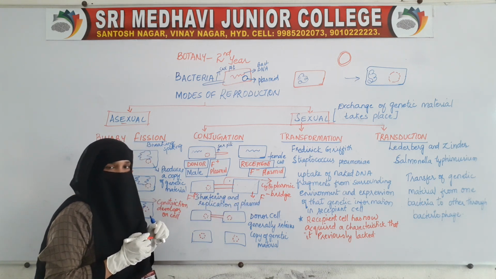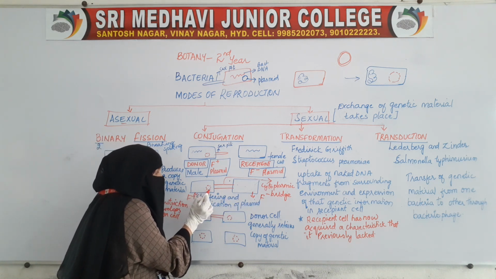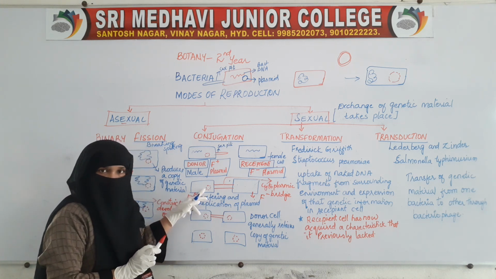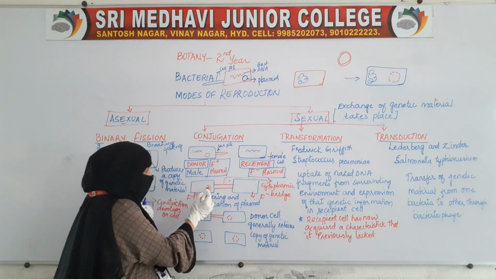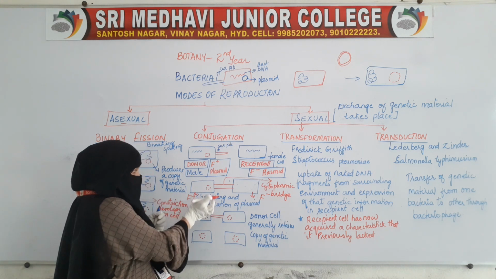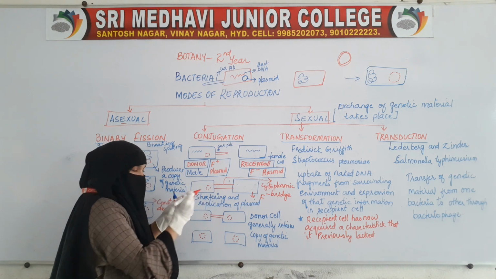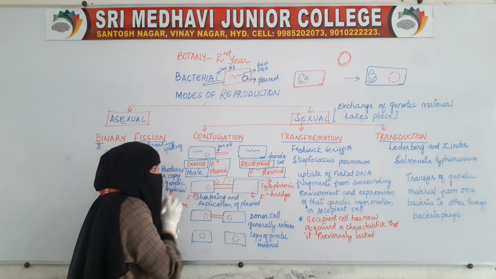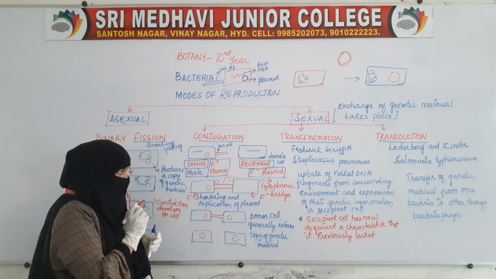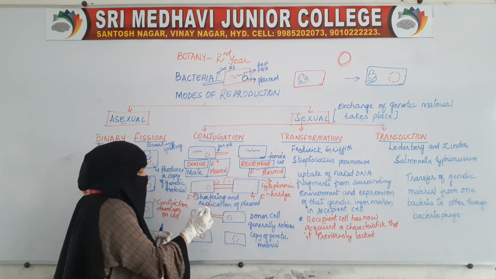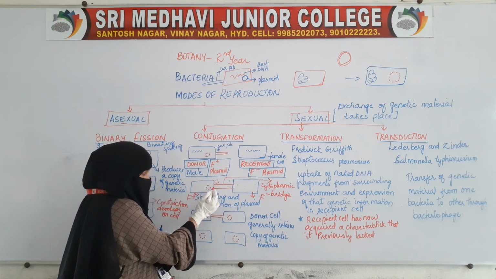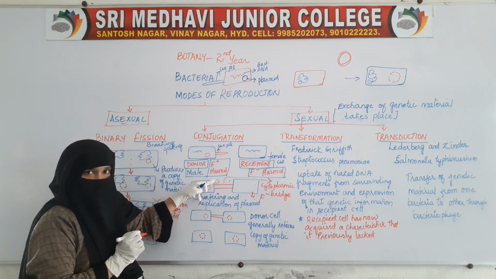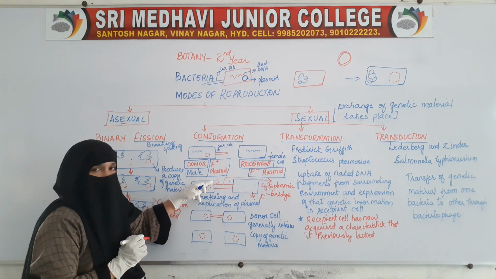Now after this bridge is formed, a copy of the plasmid will be made. There is only one plasmid now, so the plasmid will replicate and another copy will be made. After making a copy, we have two plasmids.